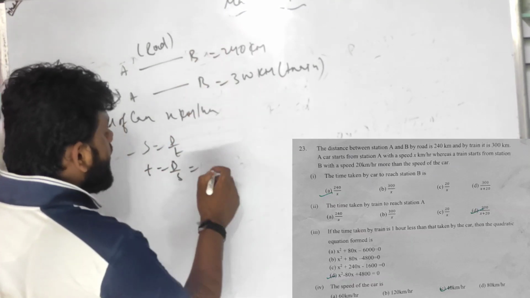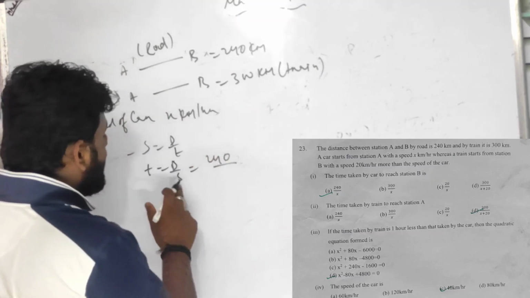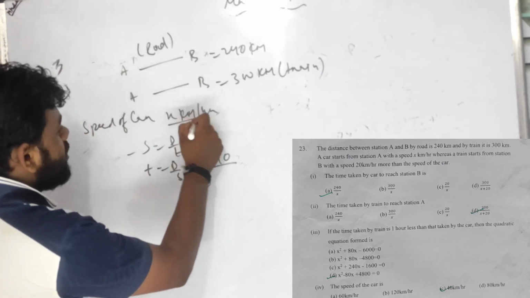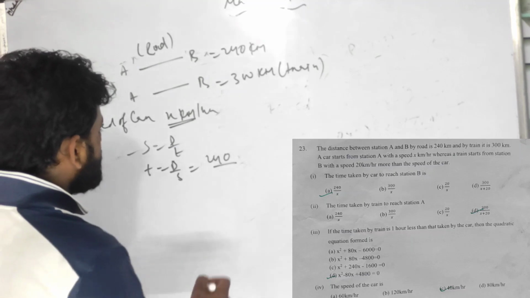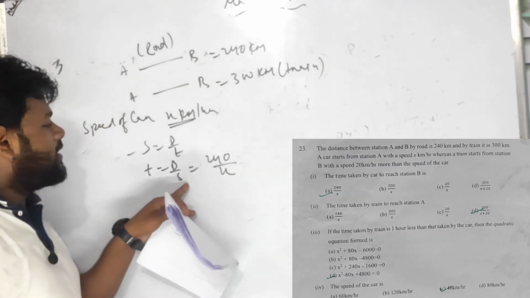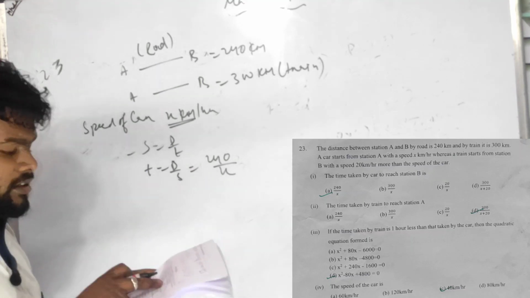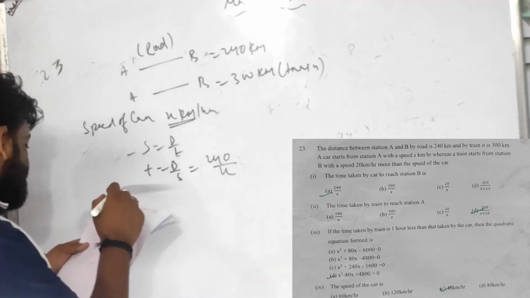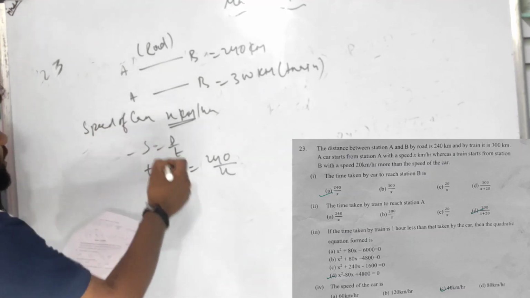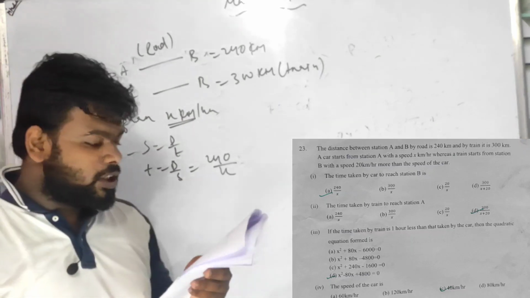How much distance is given for the car? 240. And how much will the time be, children? The speed of the car is given as x kilometers per hour, so s is x. So T equals 240 by x. Bit 1 is correct, so option A of bit 1 is correct. So 240 by x. Let us go to bit 2.